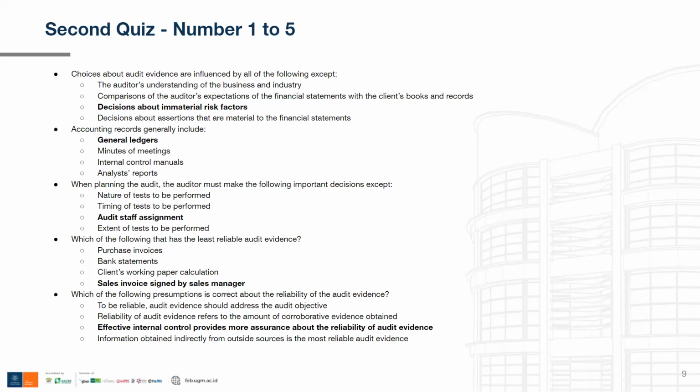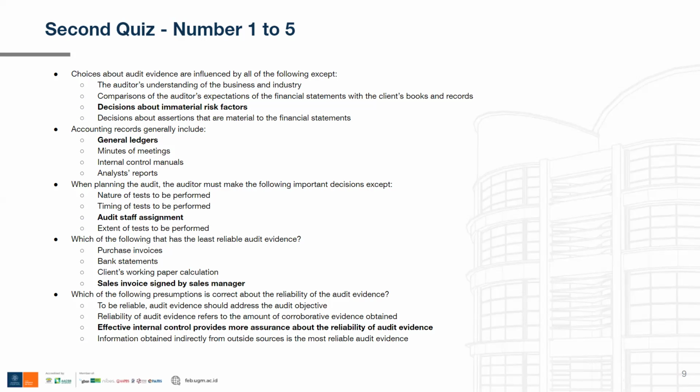Now we are on to the last question in this slide, number 5. Which of the following presumptions is correct about the reliability of the audit evidence? The first option is, to be reliable, audit evidence should address the audit objective. This one is not correct, because to be reliable, usually the audit evidence needs to be provided by an outside entity. So the first option is not really relevant and pretty incorrect, so it is out of the question.